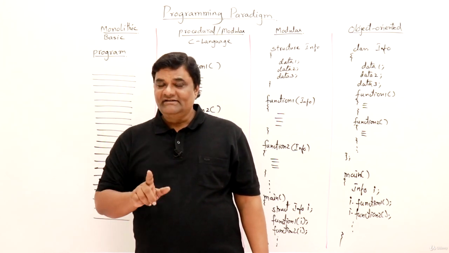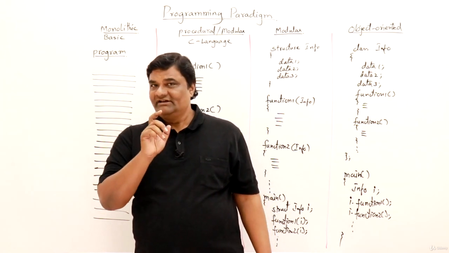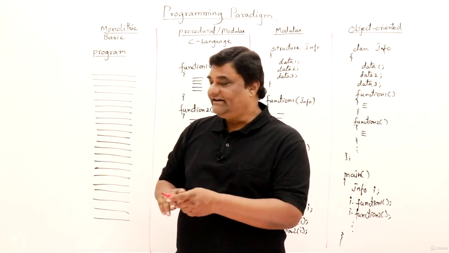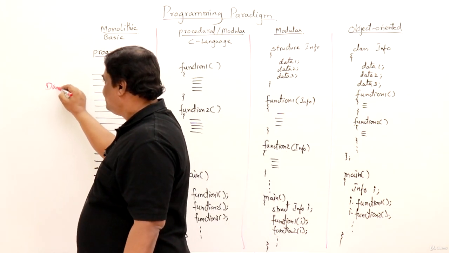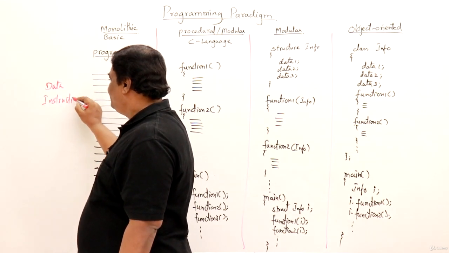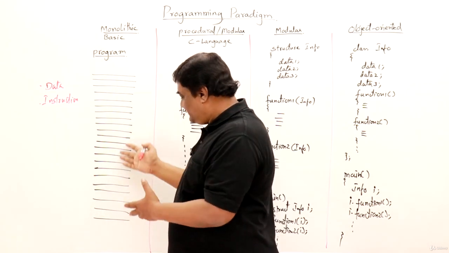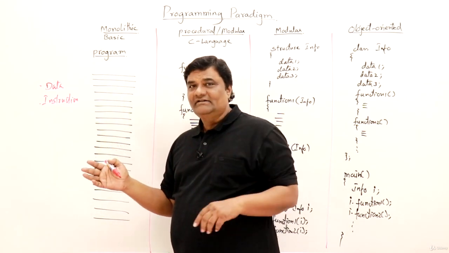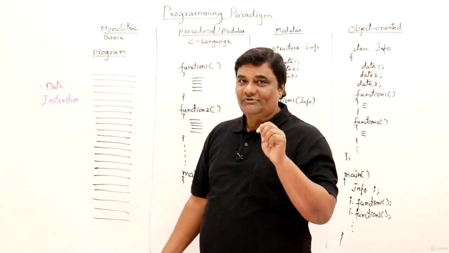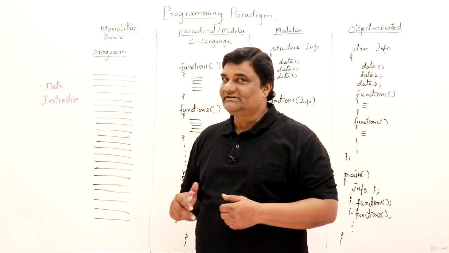In one of the beginning videos, I said that a program contains two things: data and instructions upon that data. In monolithic programming, everything is mixed. These are the lines of a program. I have just drawn lines here, not the program code itself. Assume those are the instructions in a program. So this is monolithic. Let us understand the problems with this one.